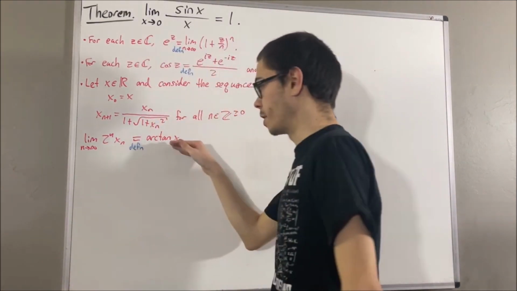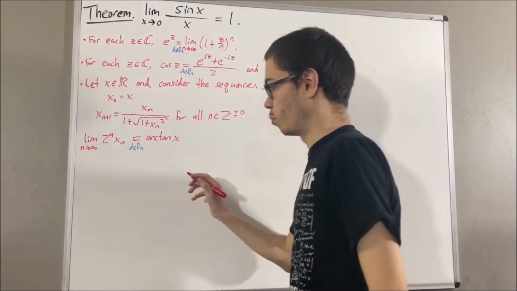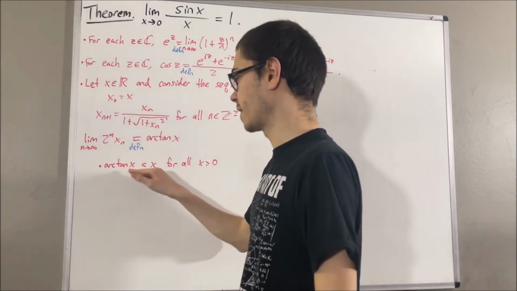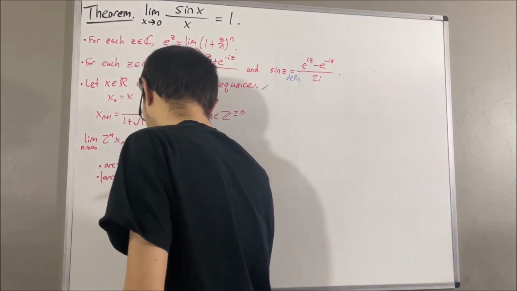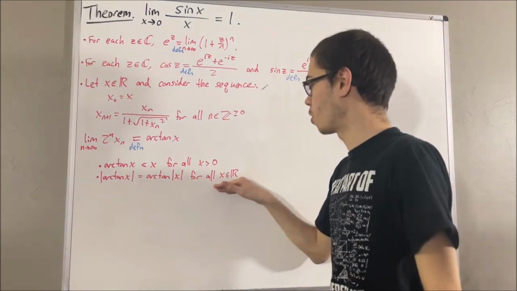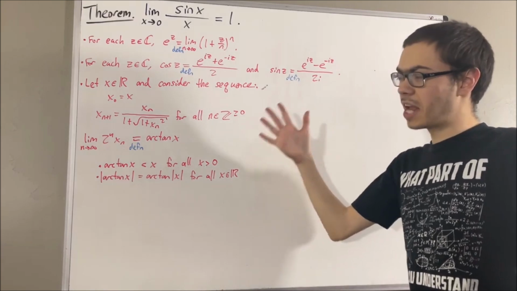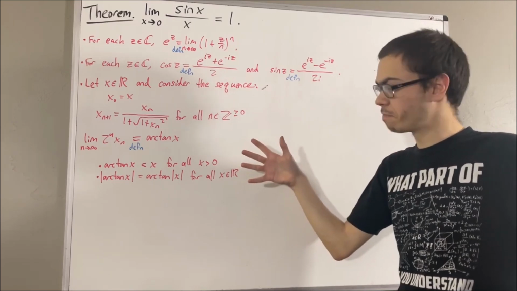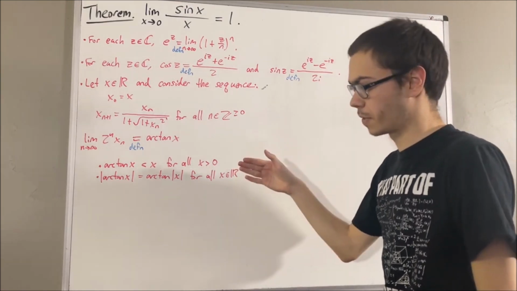Now, from this definition of arctangent, we've proven a lot of properties. For example, we've proven that arctangent of x is less than x for all x greater than 0. We've also proven the absolute value of arctangent of x is equal to arctangent of absolute value of x for all real numbers x. We have also proven that the arctangent function is bounded, and we defined the least upper bound of the arctangent function to be pi over 2. In other words, we defined pi to be 2 times the least upper bound of the arctangent function.